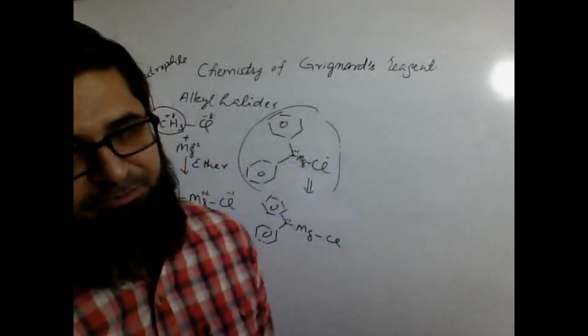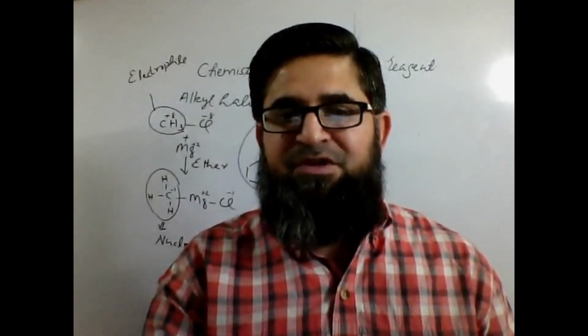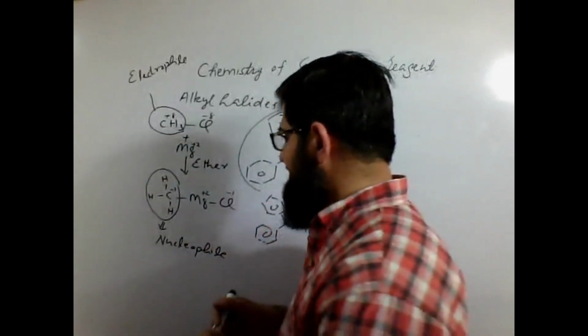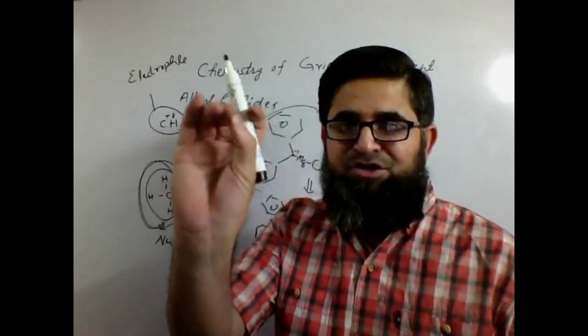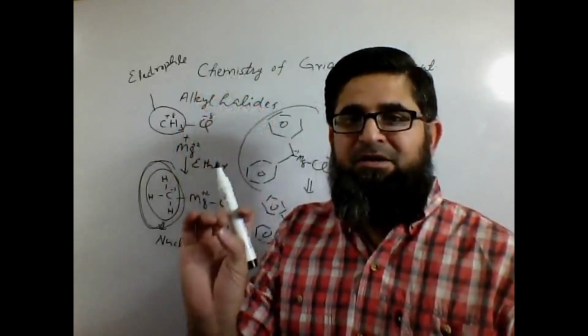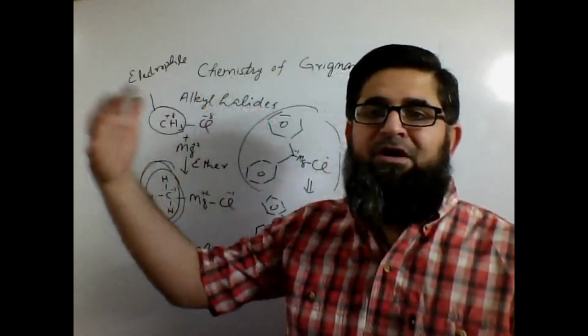They can be used in reactions with aldehydes and ketones, where they can act as nucleophiles, and these nucleophiles could undergo nucleophilic addition reactions at the carbonyl carbon in aldehydes and ketones, and they can give us corresponding alcohols.